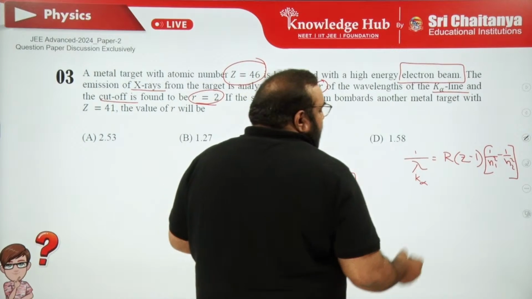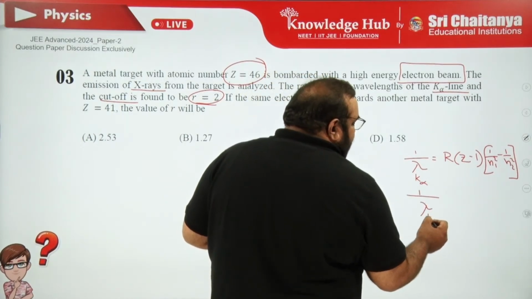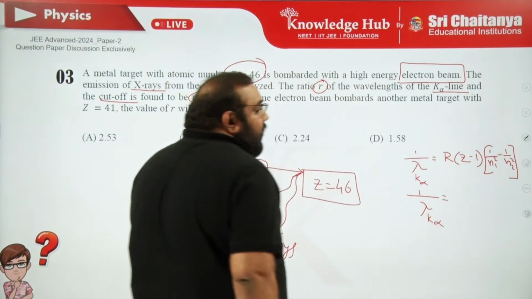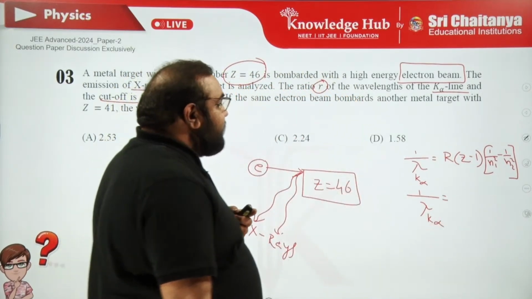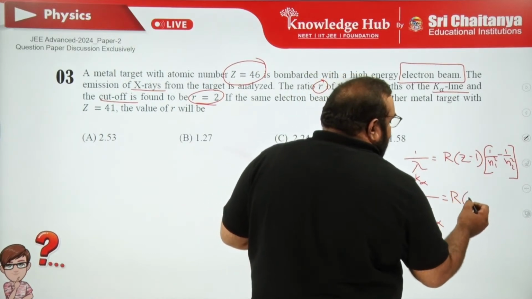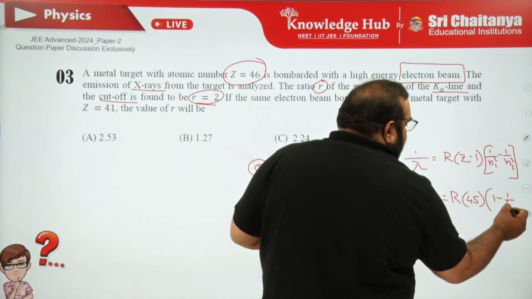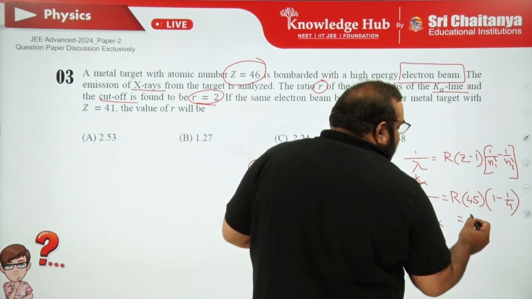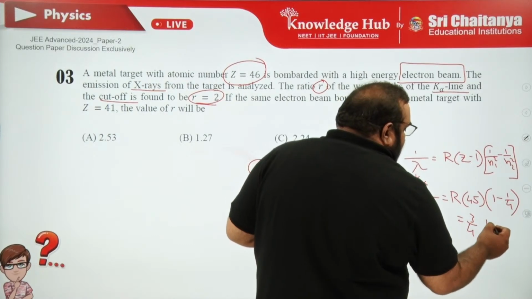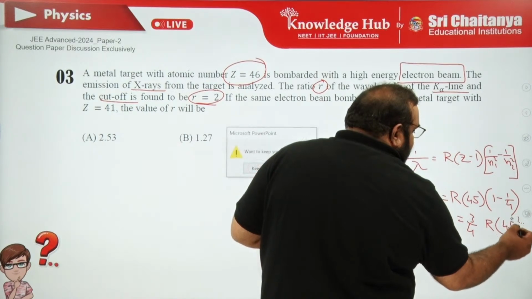Let me calculate lambda K alpha here, the wavelength for K alpha X-rays. Rydberg constant as it is R, here it is 46 minus 1, 45, into 1 minus 1 by 4, that means 3 by 4. So simply 3 by 4 R, 45 whole square here.